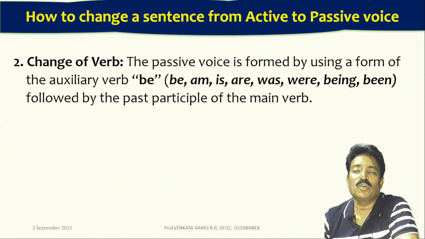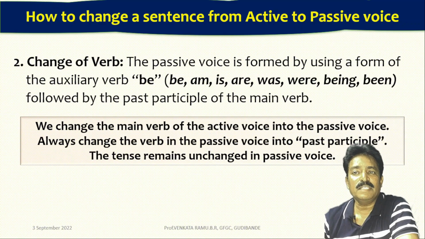Friends, the second important thing you have to consider while changing from active to passive voice is the change of verb. The passive voice is formed by using a form of the auxiliary verb be, followed by the past participle of the main verb. The auxiliary verb be includes be, am, is, are, was, were, being, etc. Friends, we change the main verb of the active voice sentence into passive voice. Always change the verb in the passive voice into the past participle. The tense remains unchanged in the passive voice.